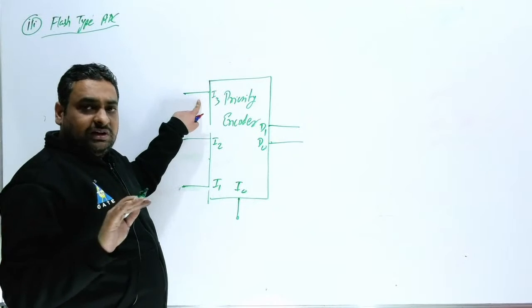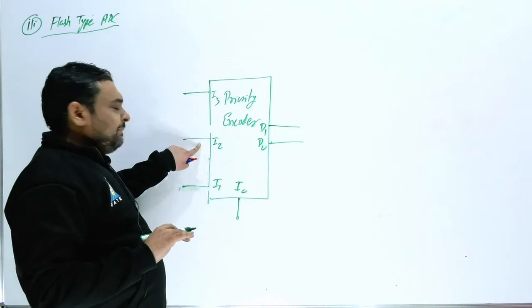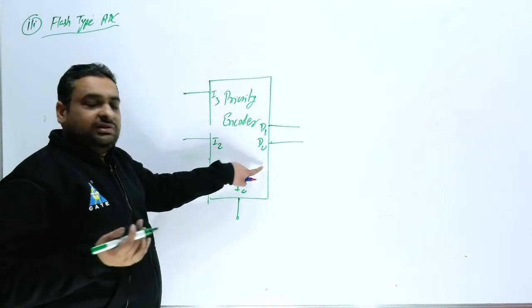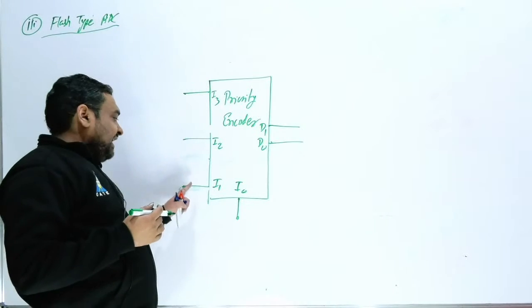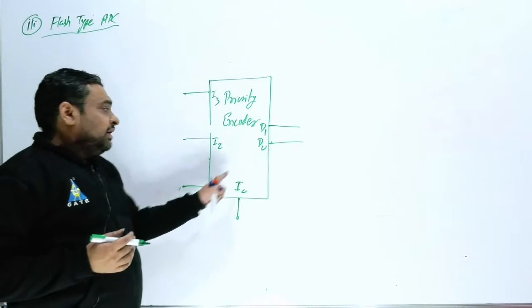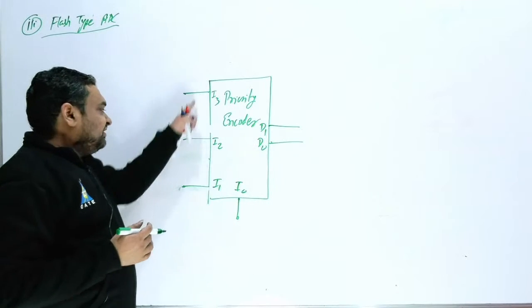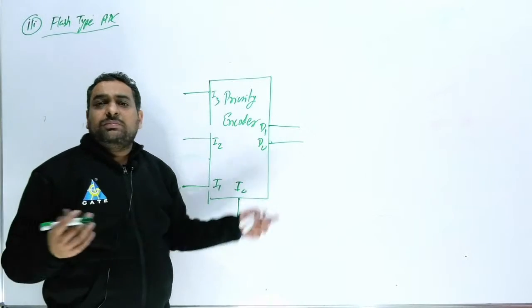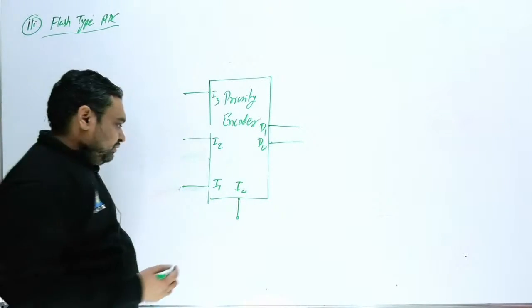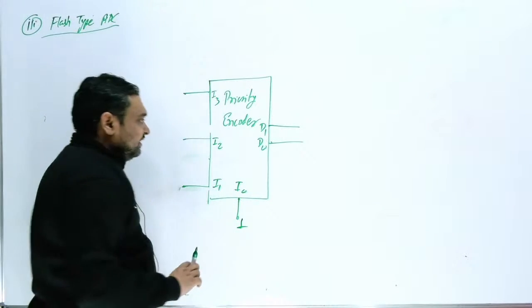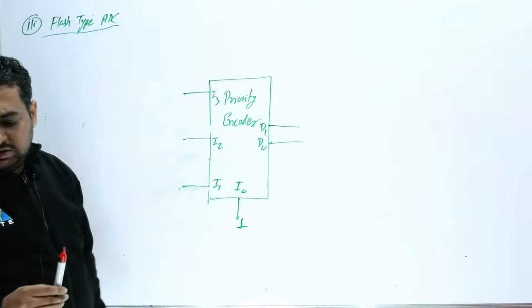If I3 is not 1, it is 0, then if I2 is 1, the output is 2, meaning 1, 0. If both are 0, 0, then we will check I1. If this is 1, the output will be 0, 1. If all these 3 are 0, 0, then 100% the output will be 0, 0. So this I0 will always be 1 here.